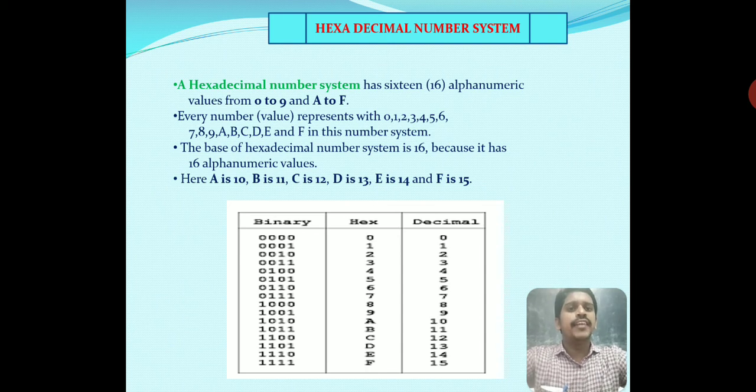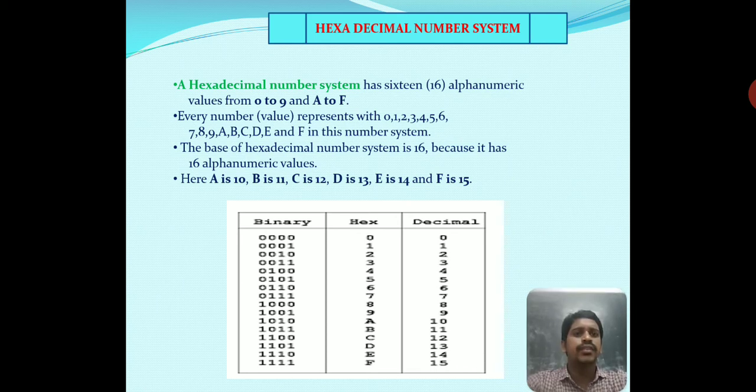Here A is equal to 10, B is the value of 11, C is the value of 12, D is the value of 13, E is the value of 14 and F is the value of 15. So these are used to represent a number. A is equal to decimal 10. So up to F equal to 15. So 0 to 15 we have a total of 16 values.